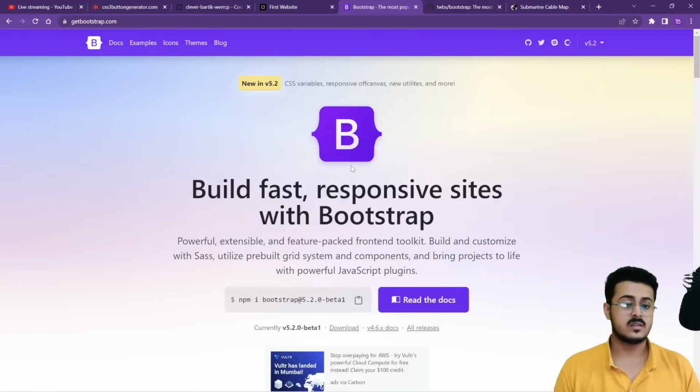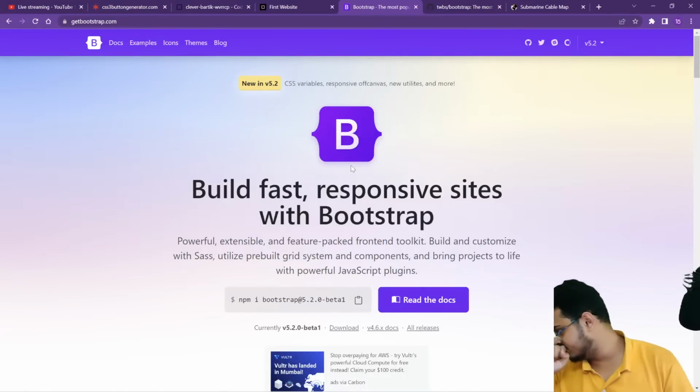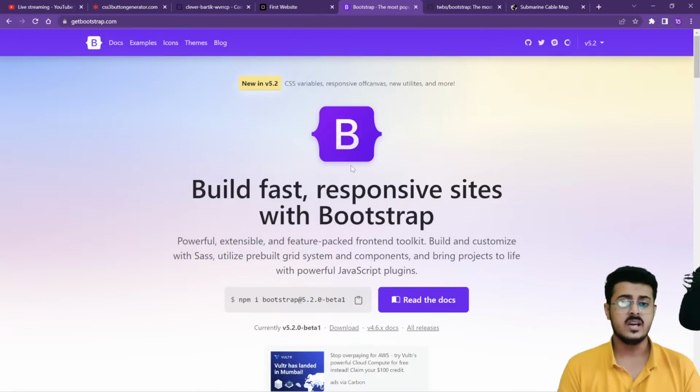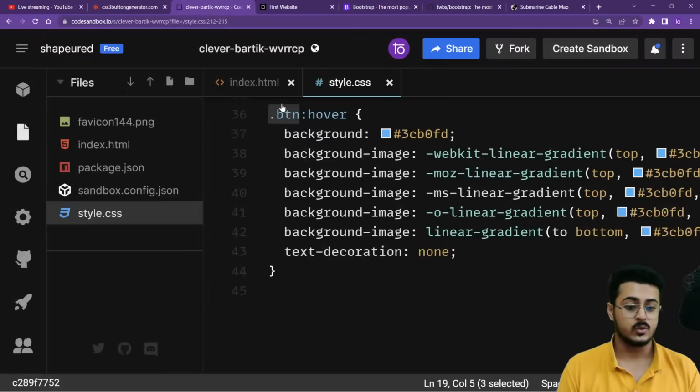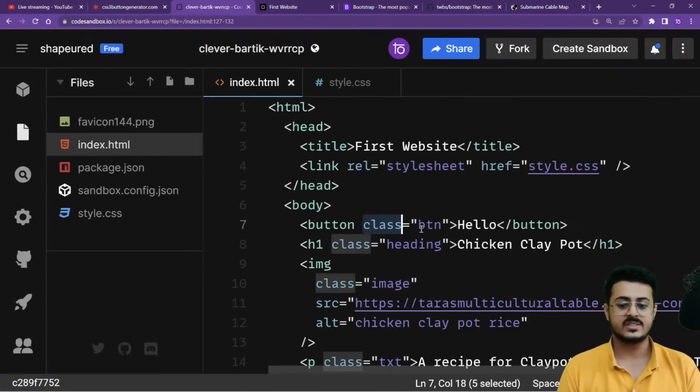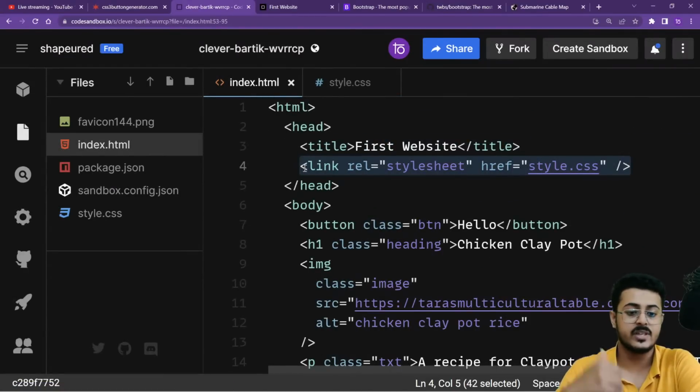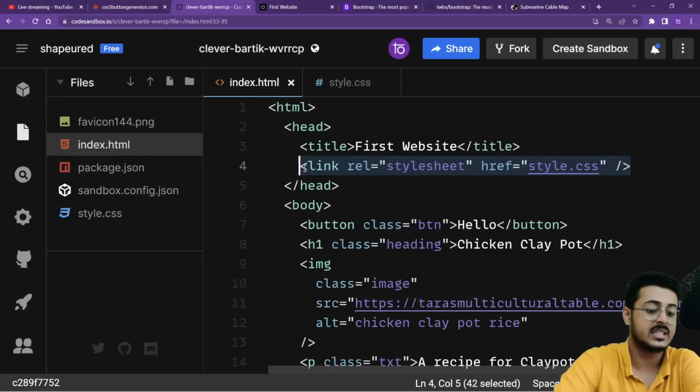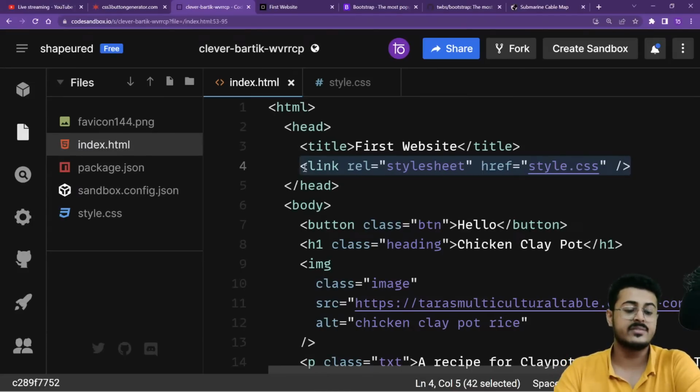So as you are able to see, we need to tell our HTML about Bootstrap. Just like when we were using CSS, we needed to tell our HTML file that style.css is the file that we need to use. Similarly, when we are using Bootstrap, we need to tell our HTML file from where it is going to get the Bootstrap library.